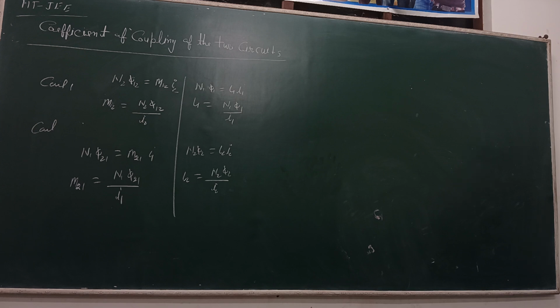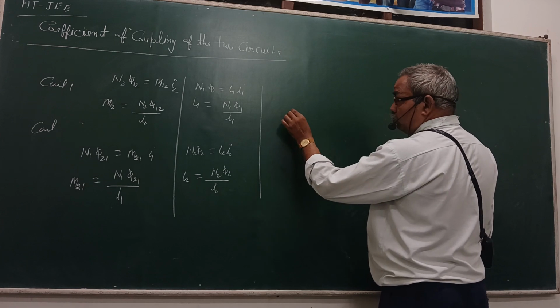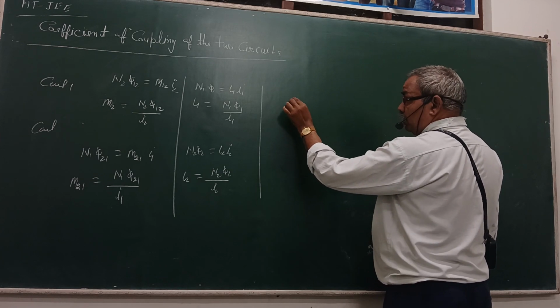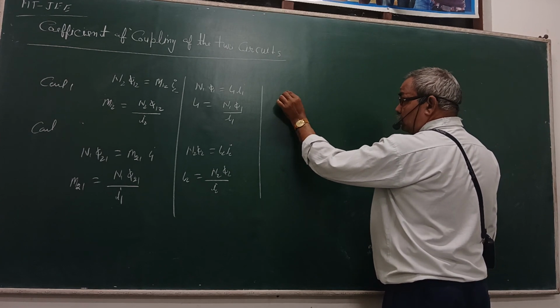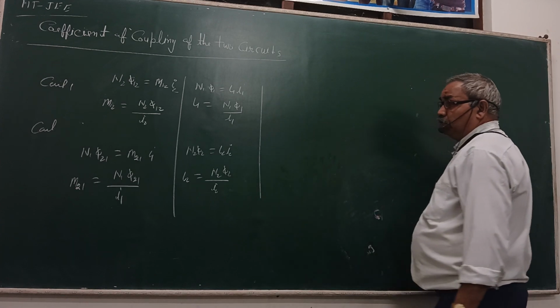Now we define the fraction of the flux of coils 1 and 2 linked. Phi12 upon phi2, and this is the value of M21 is equal to N1 phi21 upon I1.